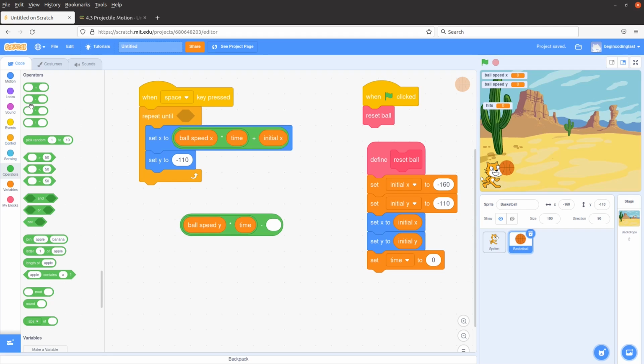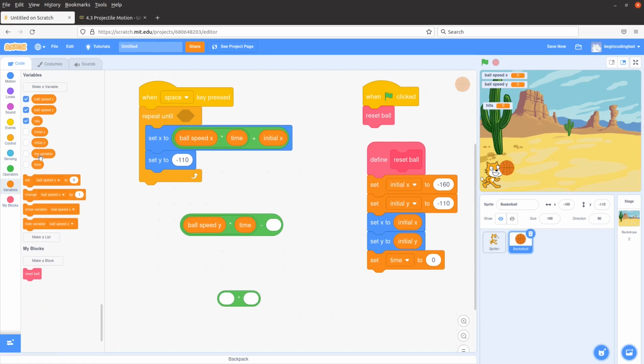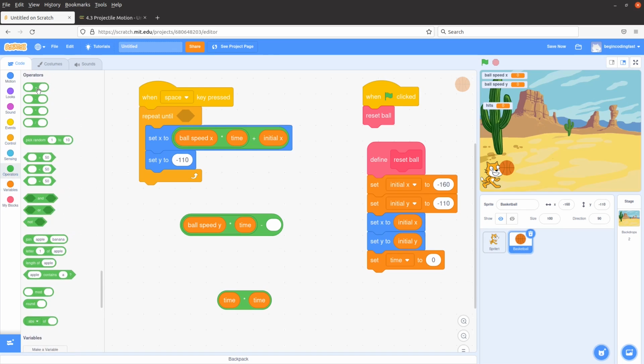We have to do a multiplication as well for the time quantity. Time times time to make time square. And then we have to do some more multiplication.